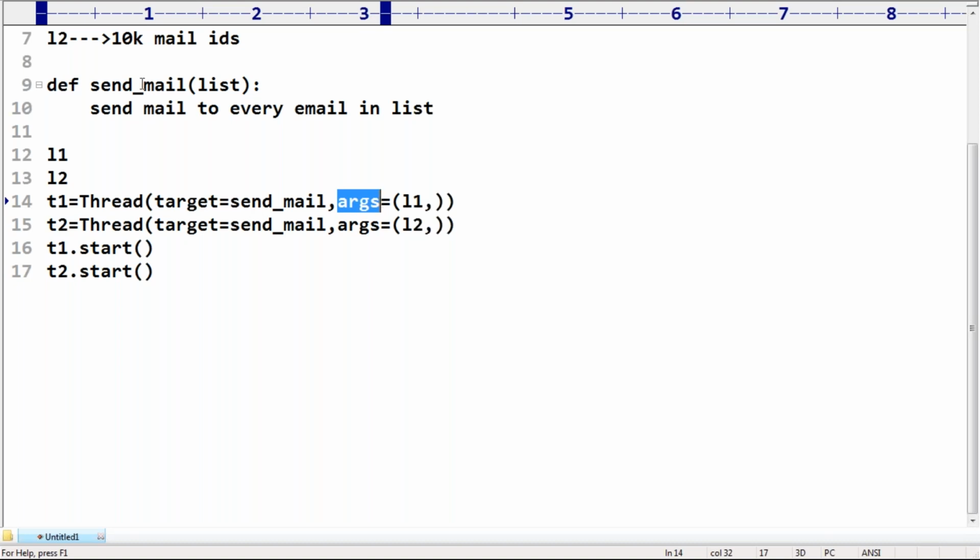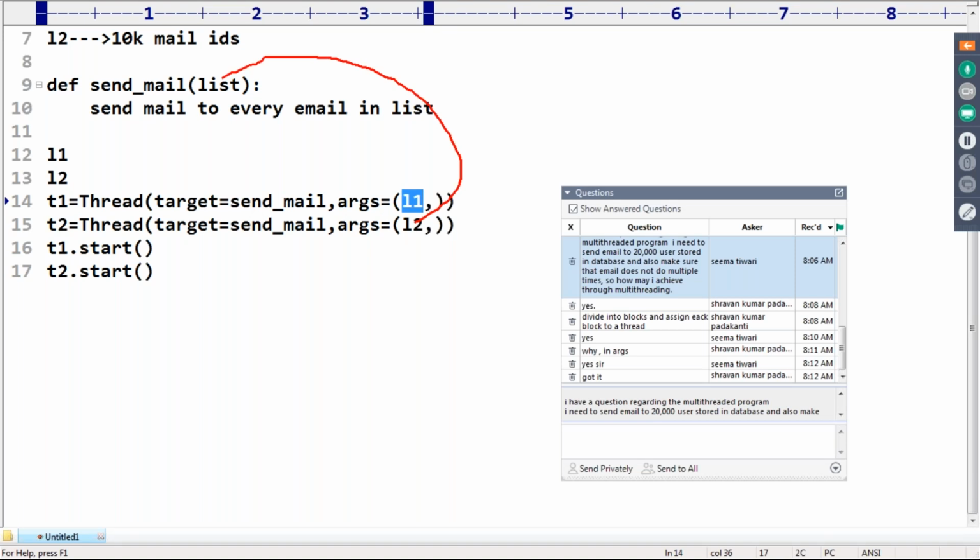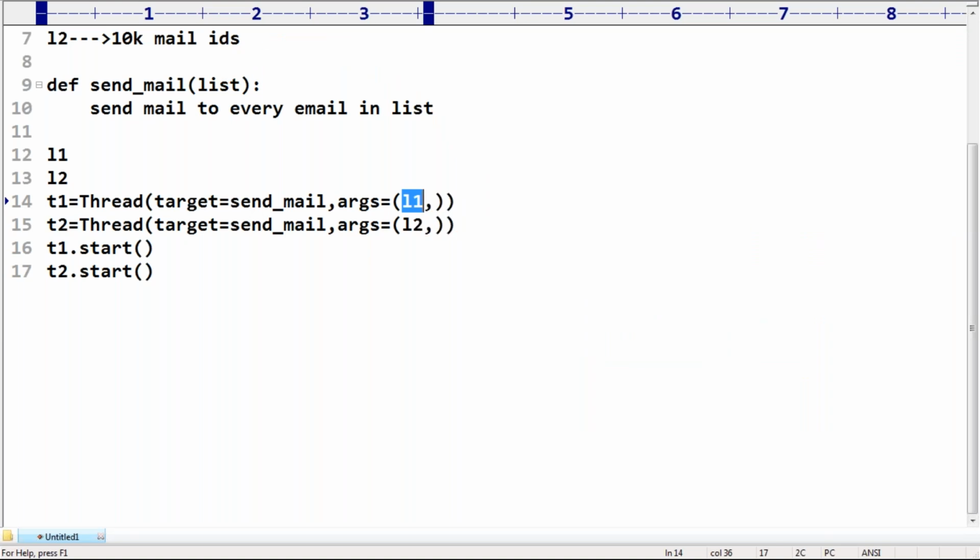Shravan Kumar, if a function is expecting some argument, then you pass it using args is equal to a tuple. L1 is the argument to this list, L2 is the argument to this list. That's all. Seema, are you able to get the basic idea?